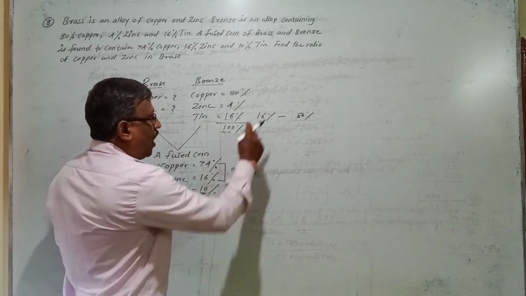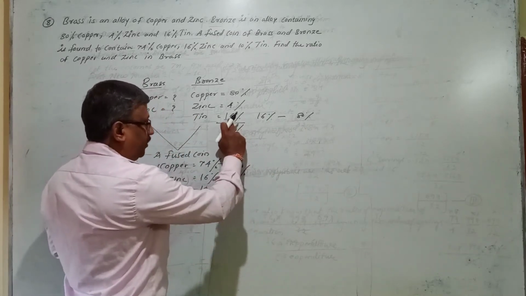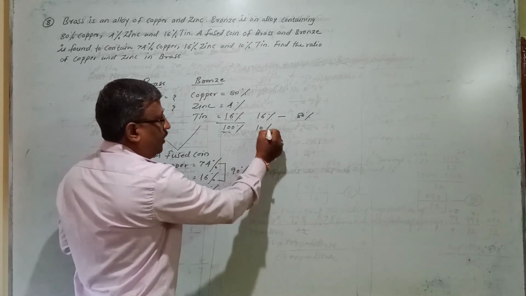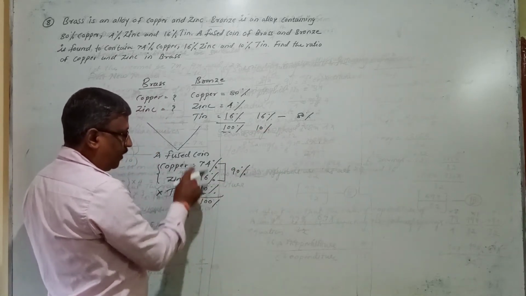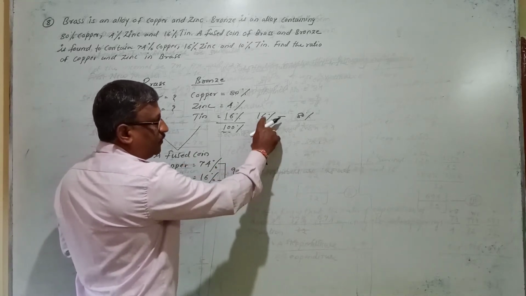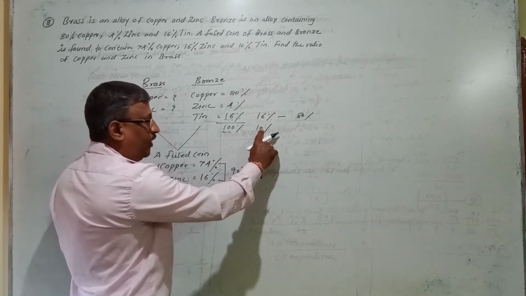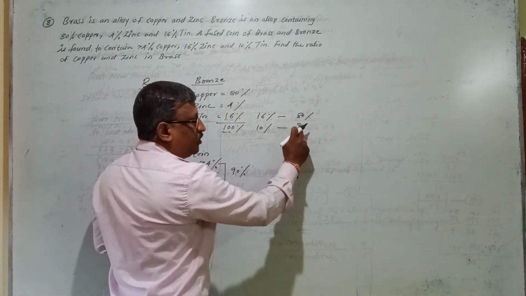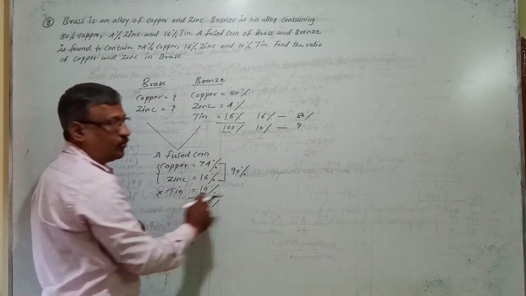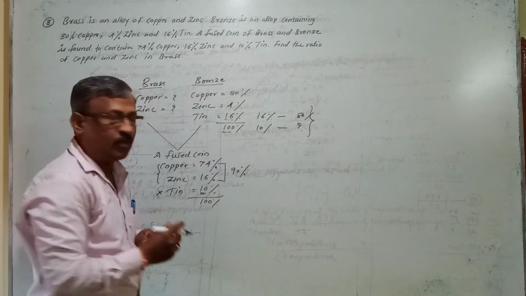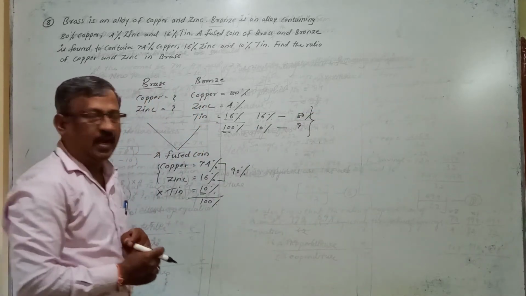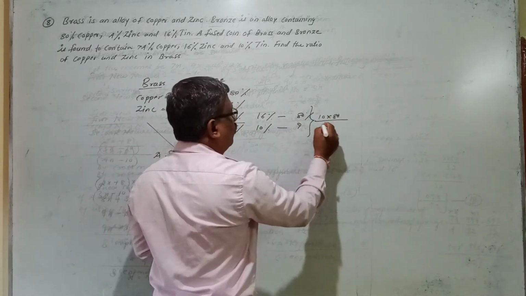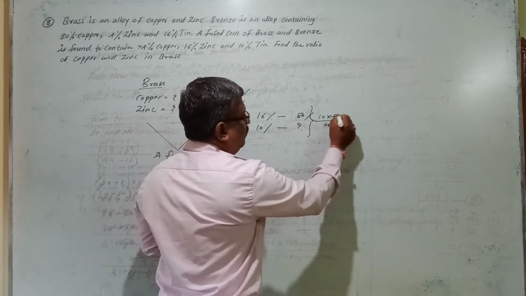So what I want is, out of 16% tin, if they are taking only 10% tin in a fused coin, right? When the percentage of tin in a fused coin is 10%, means out of 16% they are taking only 10% tin, then out of 80% copper, what is the copper taken from bronze in a fused coin? Like this. So by putting the equation, we can calculate. So it is 10 into 80 divided by 16. So 16 fives are 80.